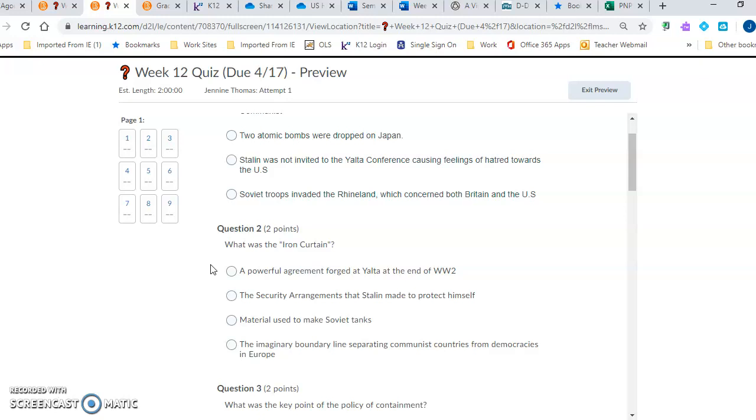Question 2. What was the Iron Curtain? A powerful agreement forged at Yalta at the end of World War II. The security arrangement that Stalin made to protect himself. Material used to make Soviet tanks. The imaginary boundary line separating communist countries from democracies in Europe.